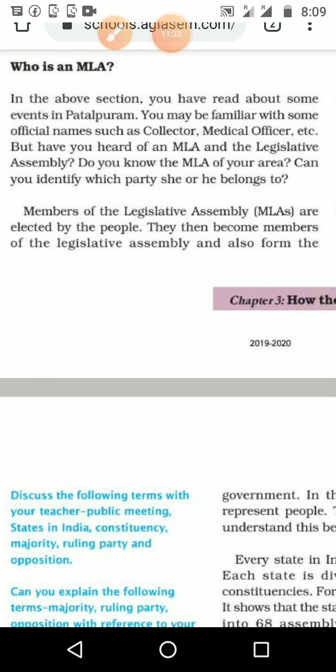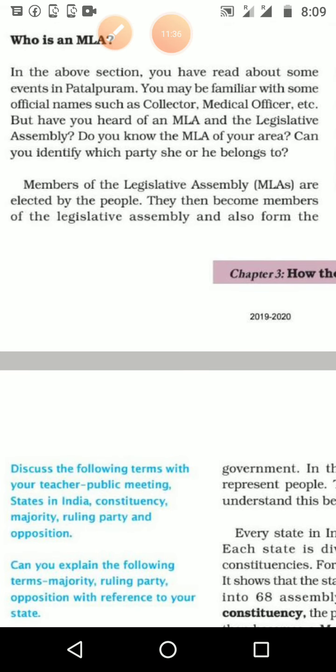And next question, who is your MLA? Who is your MP from your area? You want to find out all these things. Ask your parents, they are familiar. Nowadays in TV news it is coming because of Corona.